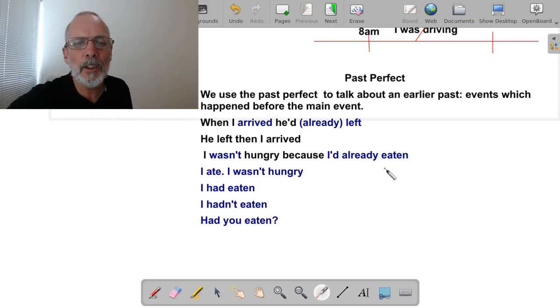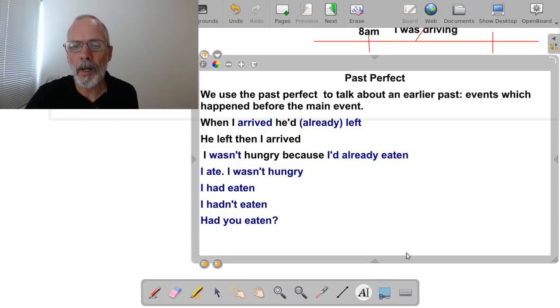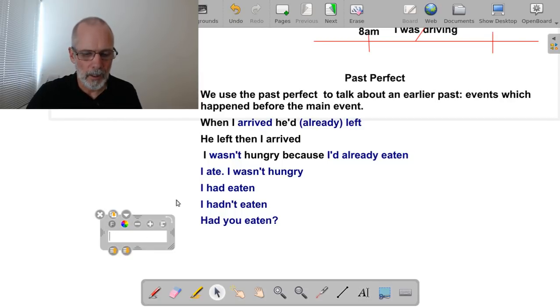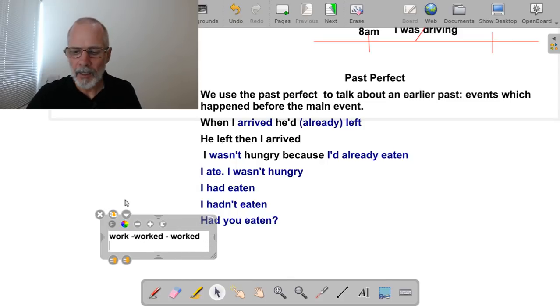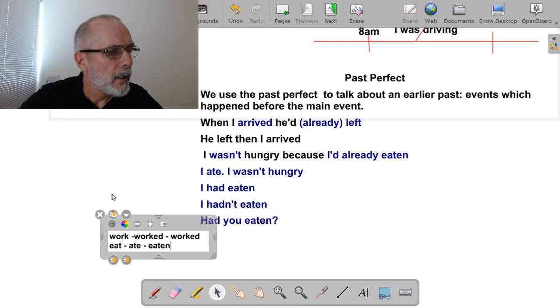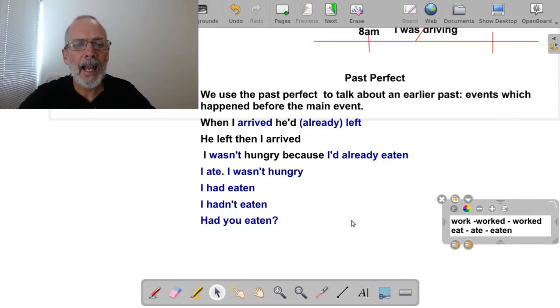The past participle of regular verbs like work, that we saw earlier, is the same as the past. So, for example, the past of work is worked, and the past participle is worked. It's the same, regular verb, just with -ed. But eat is an irregular verb. The past is ate, and the past participle is eaten. So, this is how we form the past perfect.